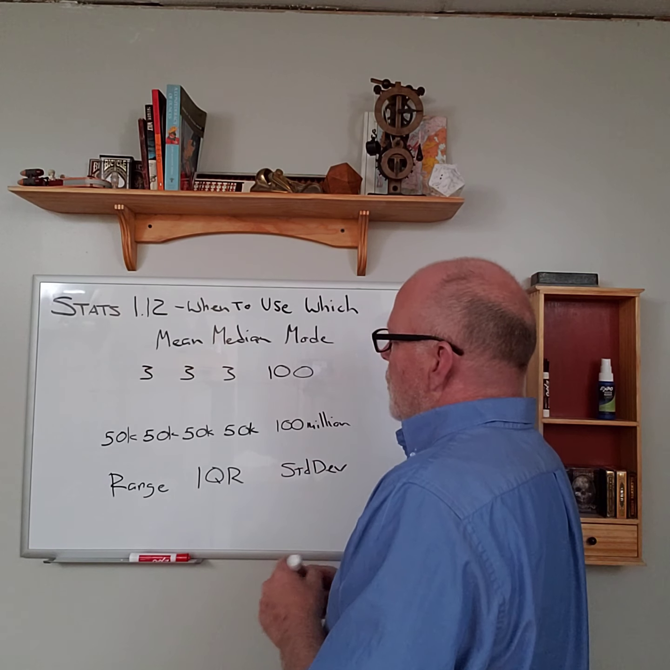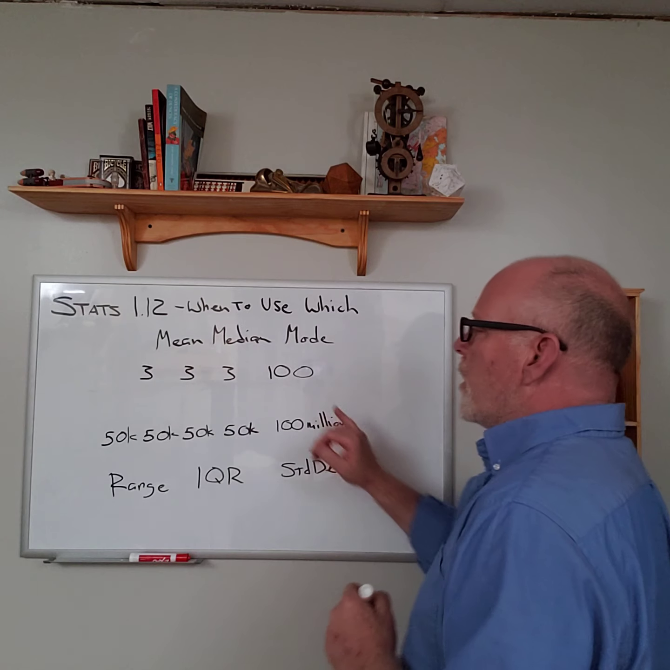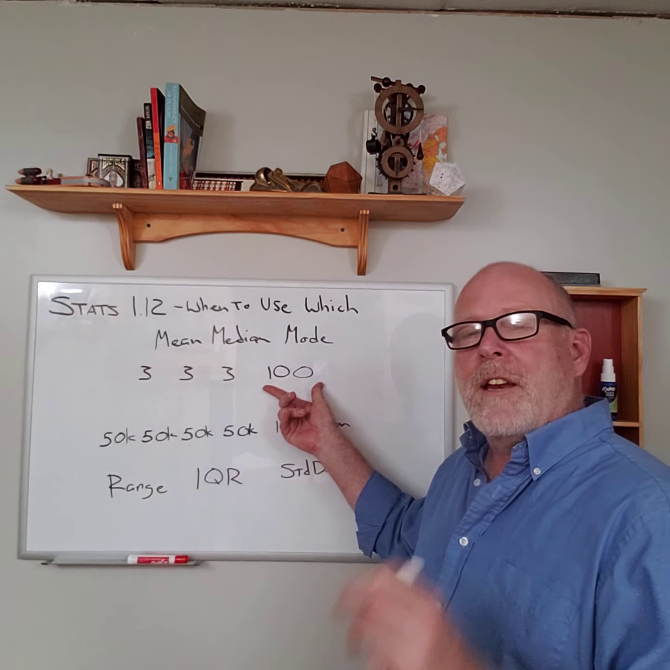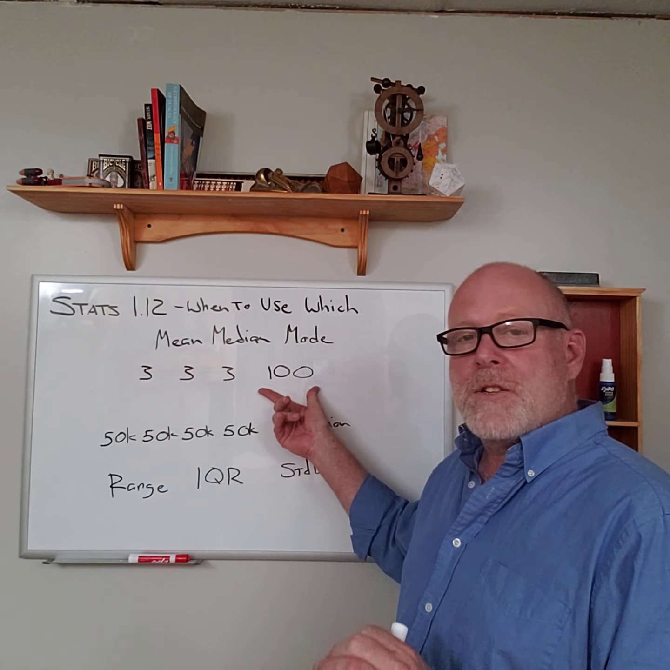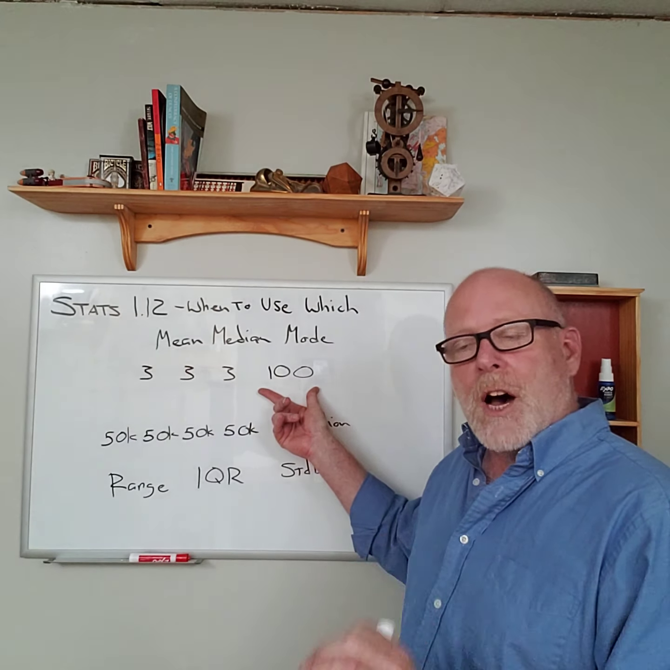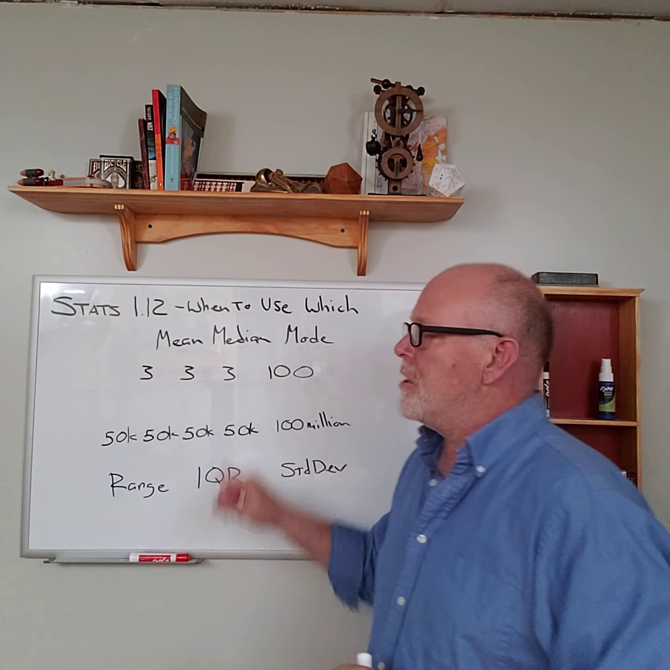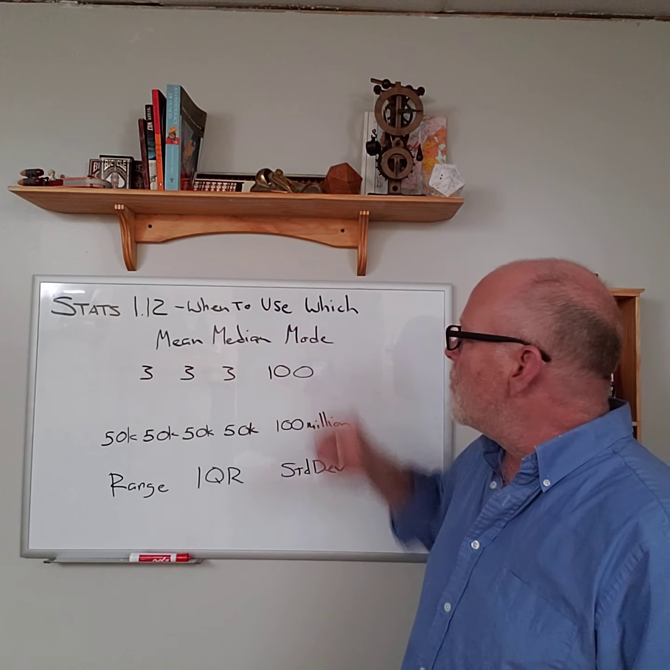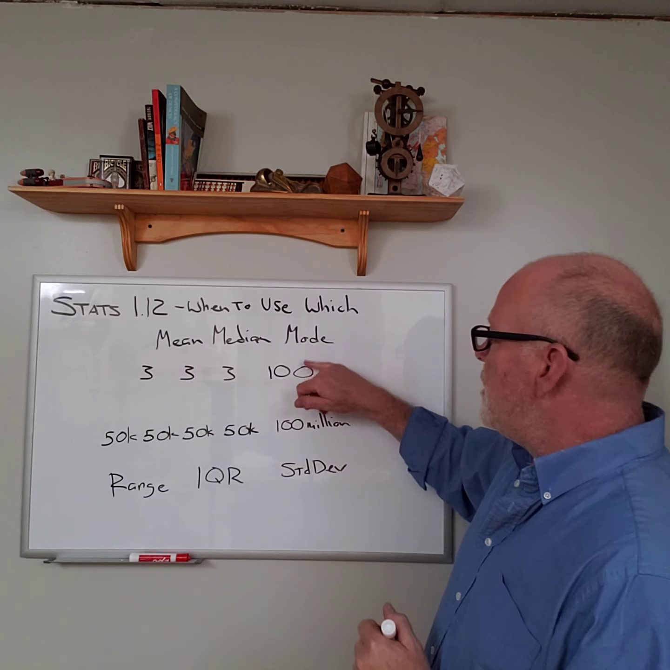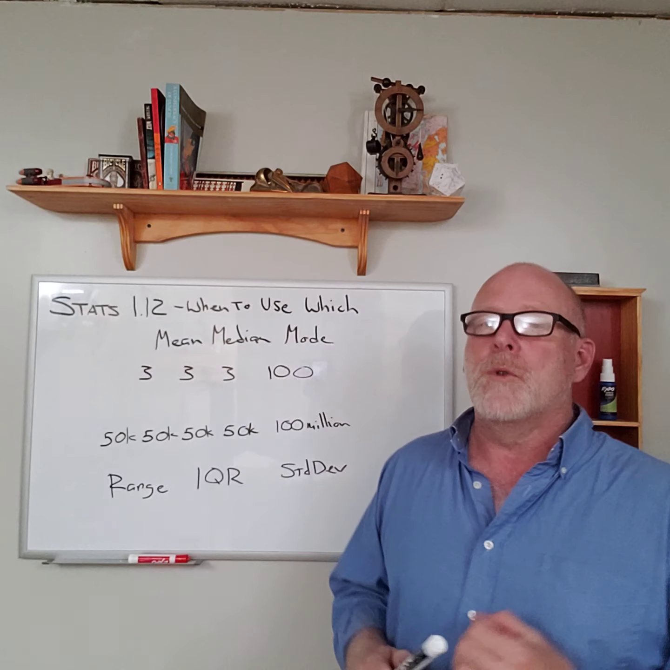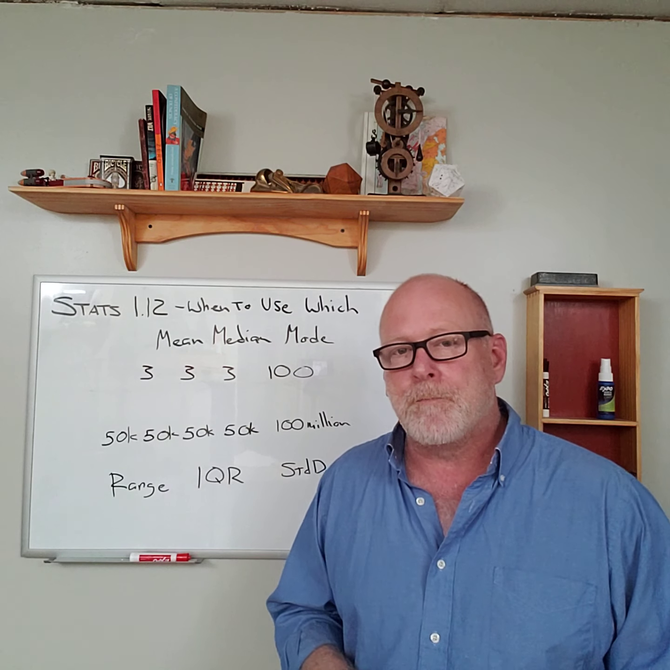We call that characteristic resistance. If we change a number like this and it affects one of these measures a great deal, that is not resistant. The mean here is not resistant to outliers. The median and the mode are resistant, because if I change this from 10 to 100, both the mode and the median are unaffected. They're resistant to that change.